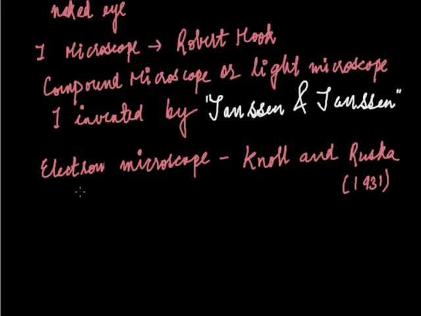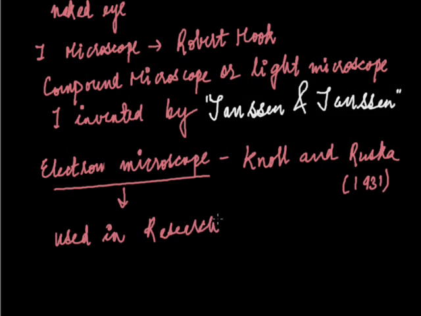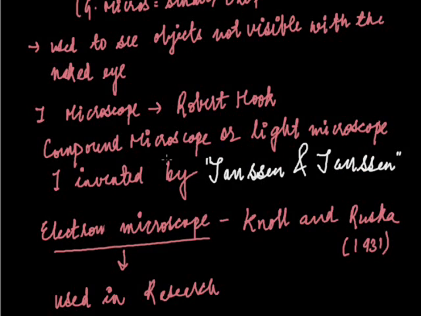And this microscope is used for research purposes. So the microscope which we are dealing with in our schools is the compound microscope, which was discovered by Janssen and Janssen.